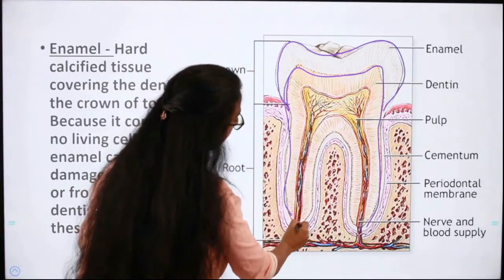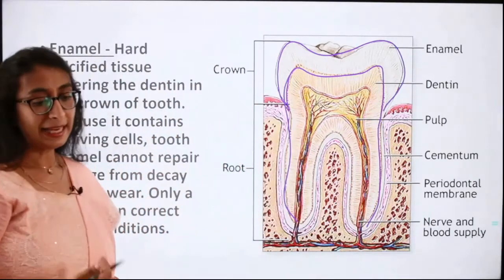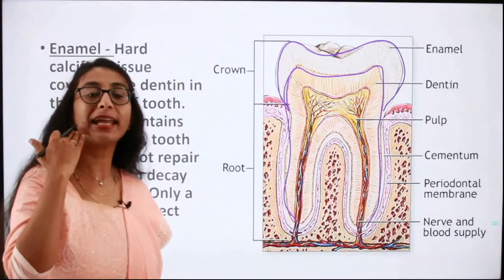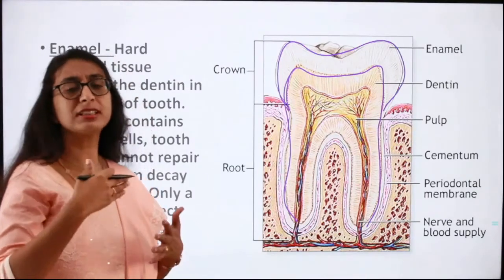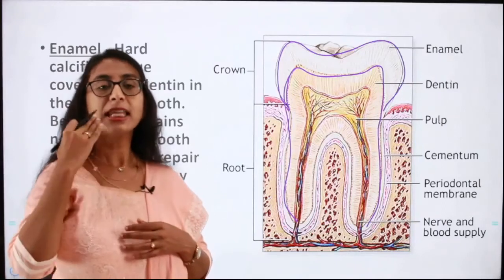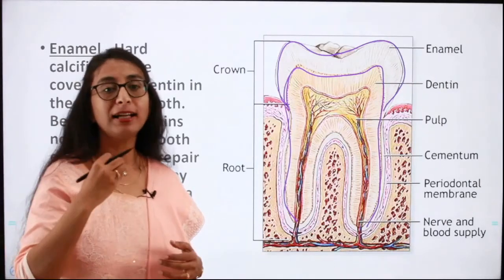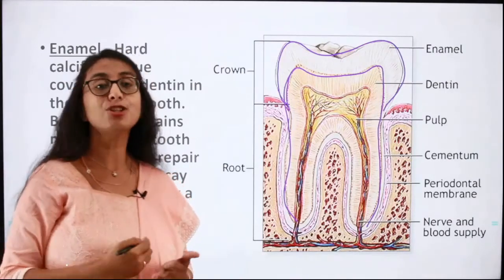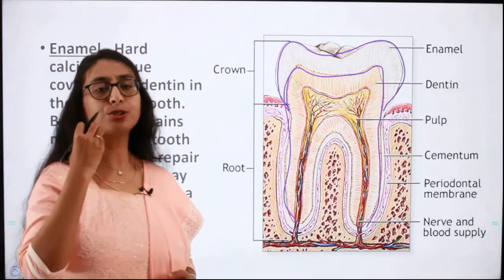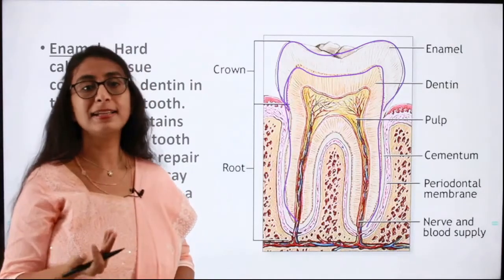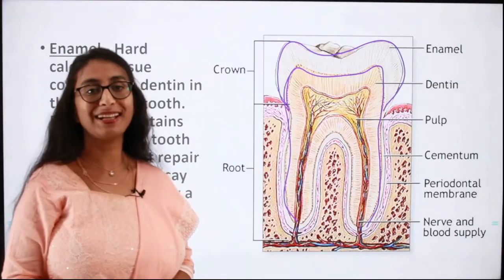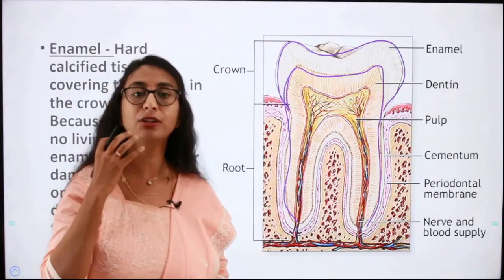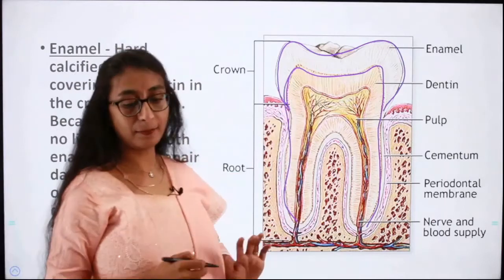This is the dentin. So dentin is covered by the enamel, and enamel does not contain any living cells, and that is why once your enamel gets eroded, so usually after certain age, after 30-40 years of age, the enamel gets eroded, and after that it is not possible for the enamel to regenerate by itself because it does not contain any living cells. So under those conditions we'll have to consult a dentist, and they will give us certain treatment options for that. Okay, so enamel is the outermost, most protective layer of the teeth which covers the dentin.